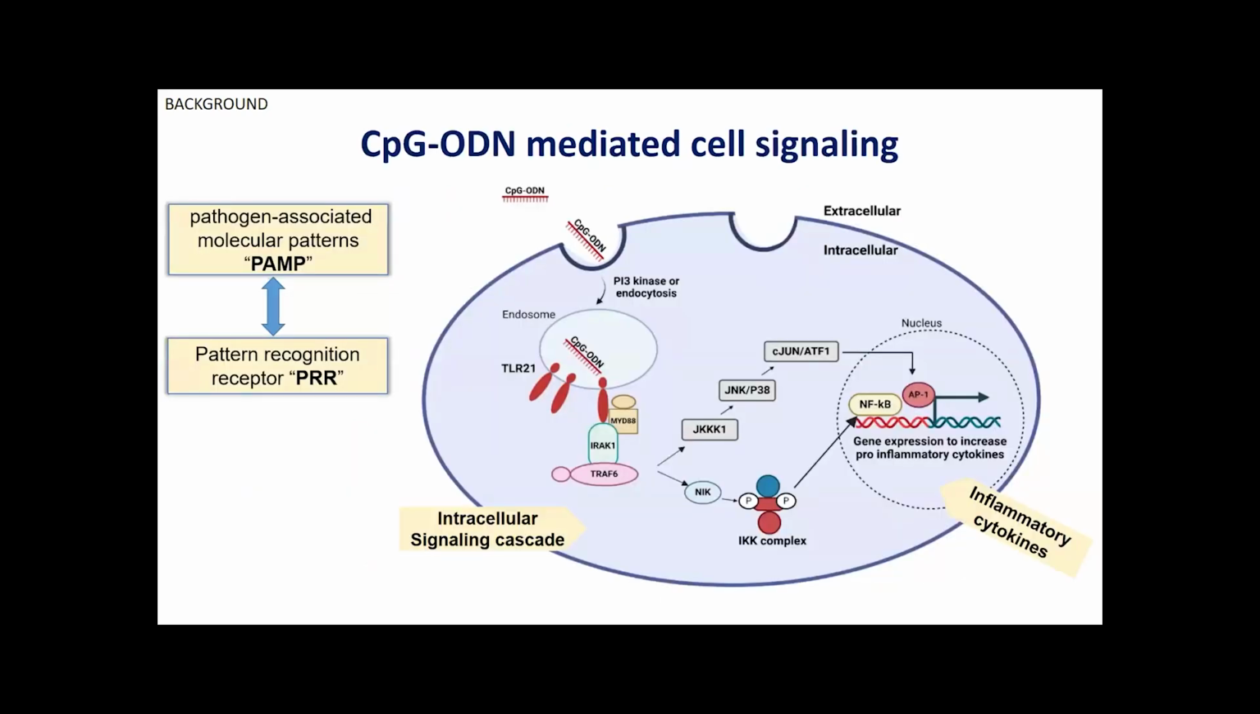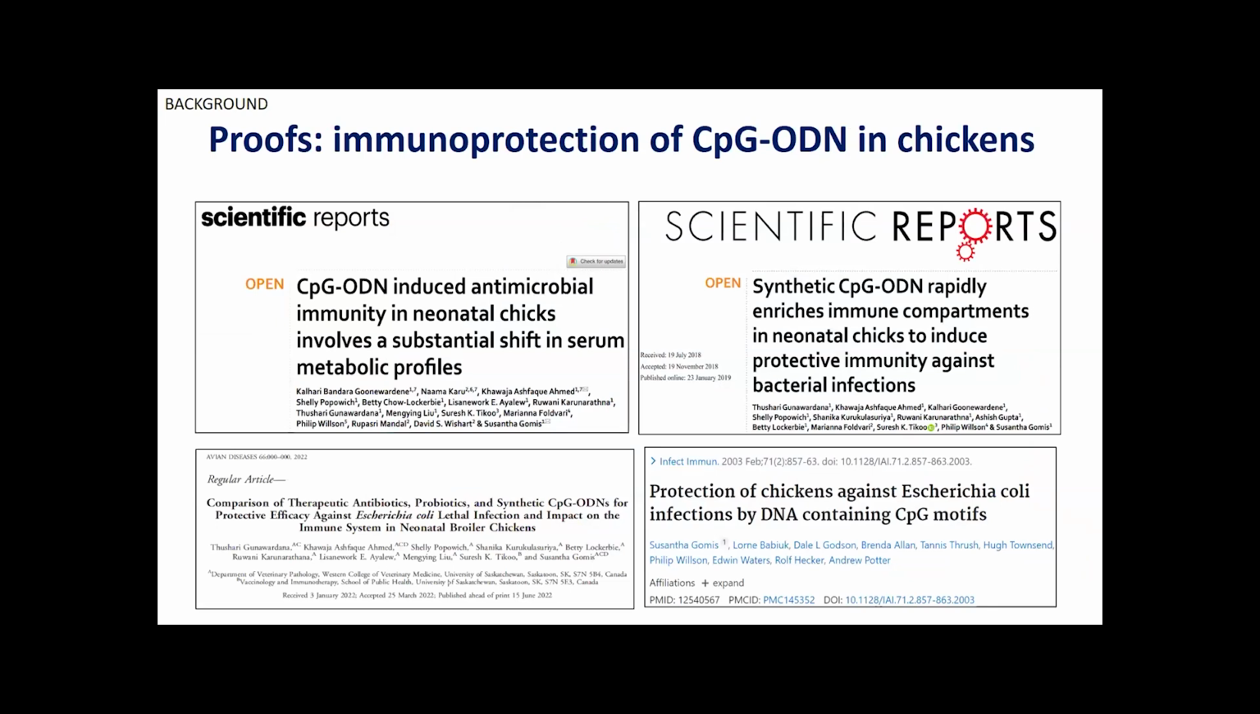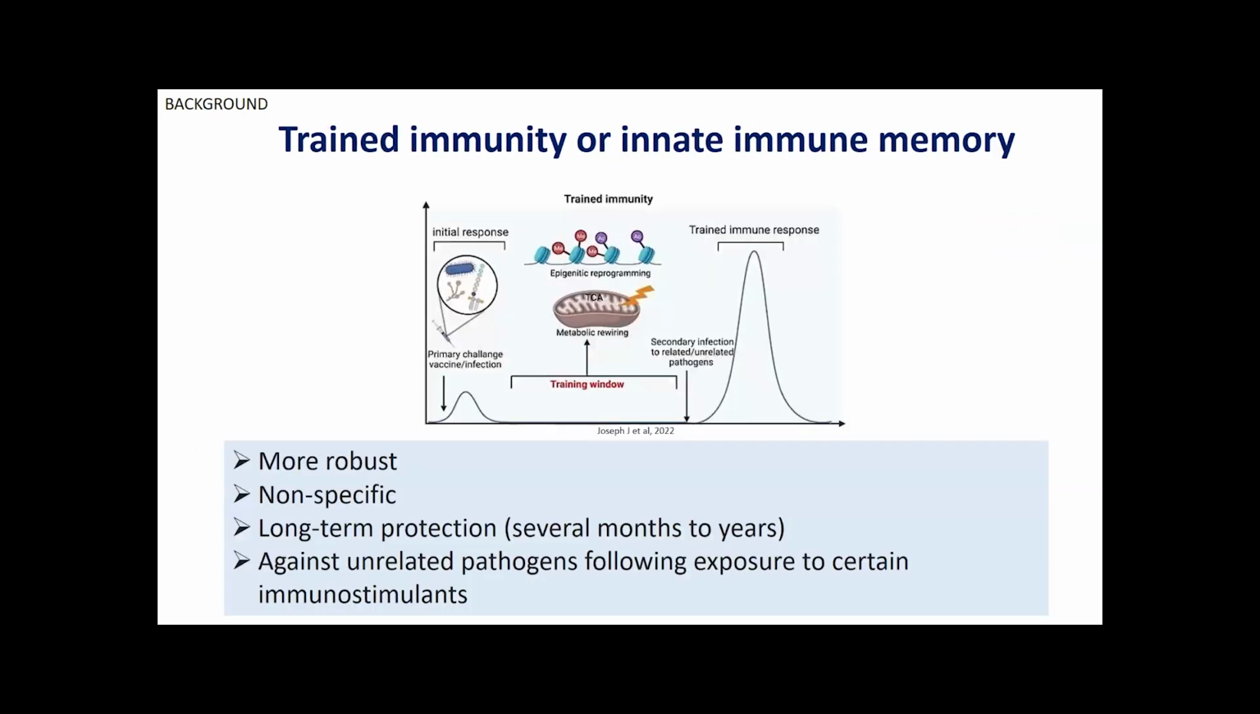Which slide should I start from? Yes, if you can go with the proofs and then from there. Actually, I was mentioning that in our lab, we have done a number of studies to prove immunoprotection mediated by CpG-ODN in chickens. In this particular study, we have focused on whether CpG can initiate trained immunity.